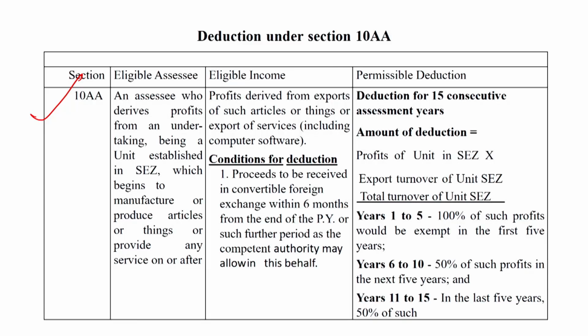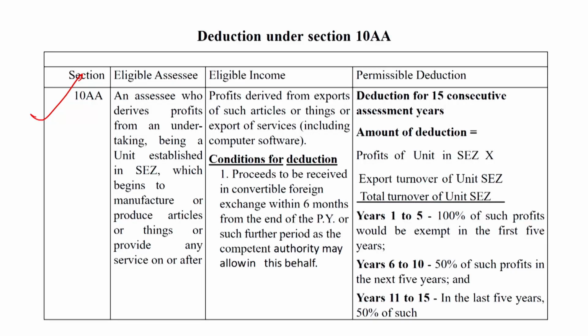And permissible deduction will be deduction for 15 consecutive assessment years, and the amount of deduction will be computed on the basis of this formula: profit of unit in special economic zone into export turnover of unit under the special economic zone divided by total turnover of unit in special economic zone.